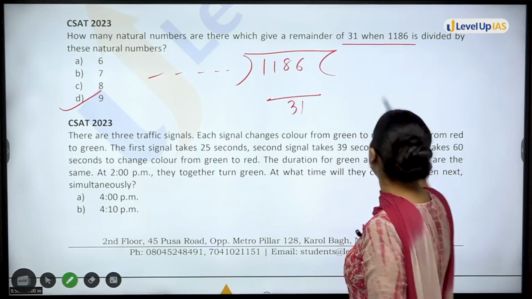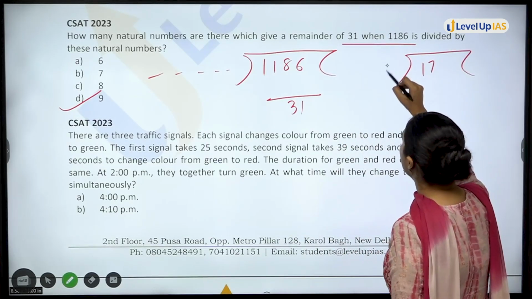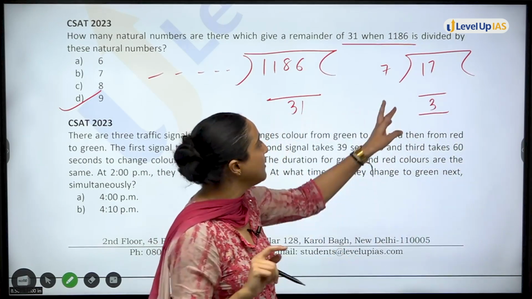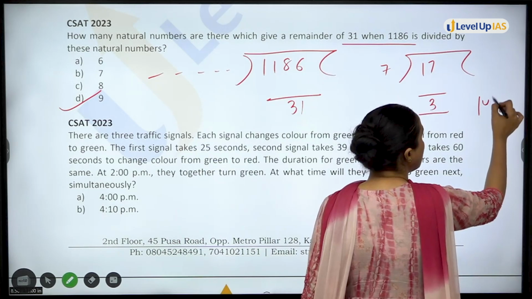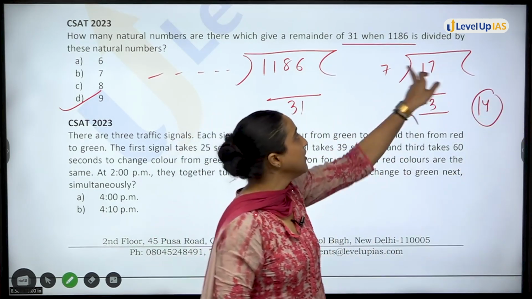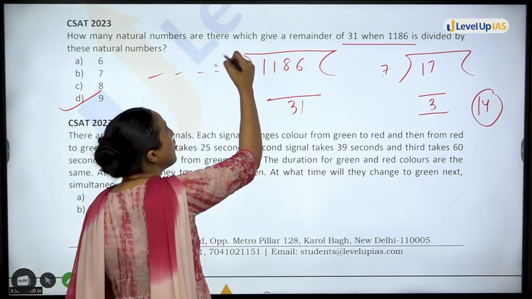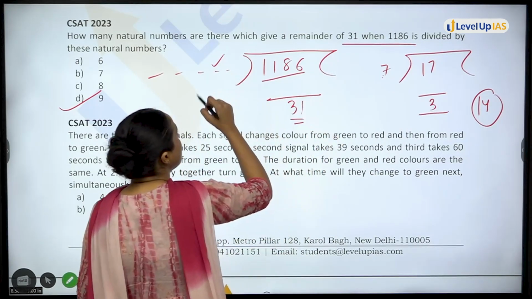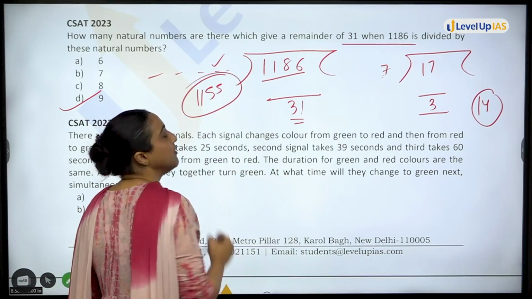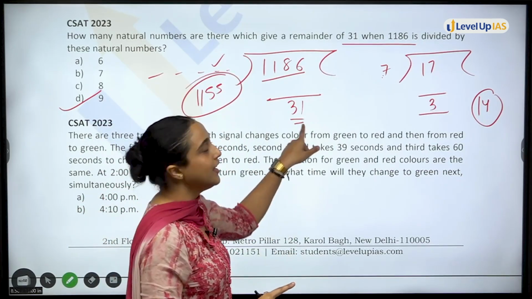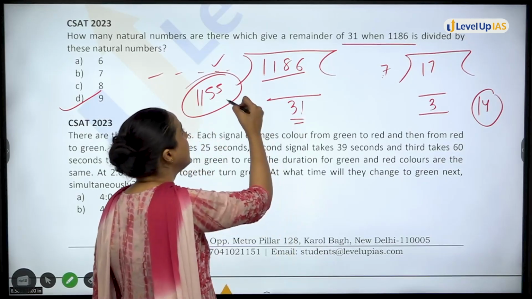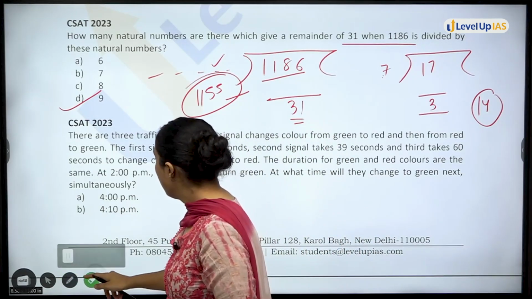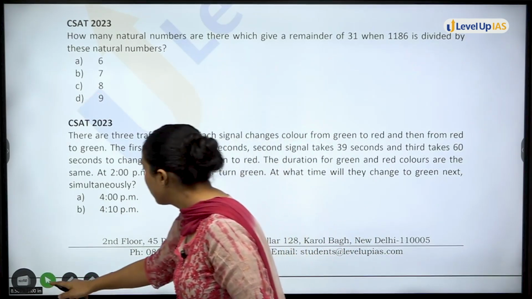We said, for example, हमने किया था ना, you had 17 divided by 7, remainder was what? 3. Okay, so 17 में से if I subtract 3, what will I get? I will get 14. This will be divisible by, किससे divisible होगा? 7 से. So that means यहाँ पे कोई भी number होगा 1186 minus 31 extra, that number will divide 1155. Also that number should be greater than 31. So factors of 1155 greater than 31. Okay, चलो next question देखते हैं.